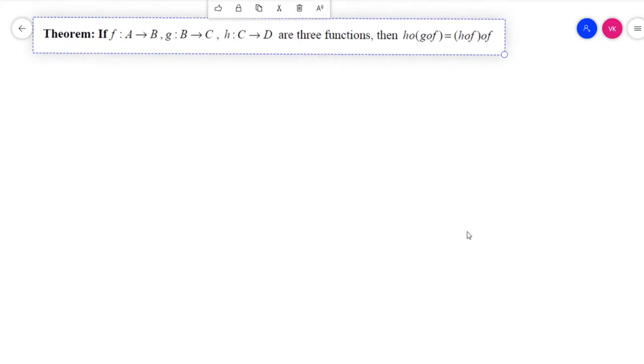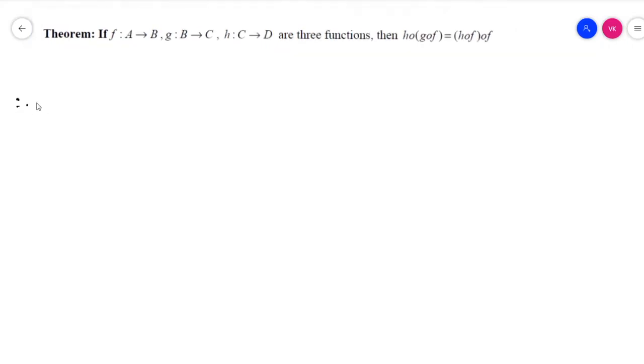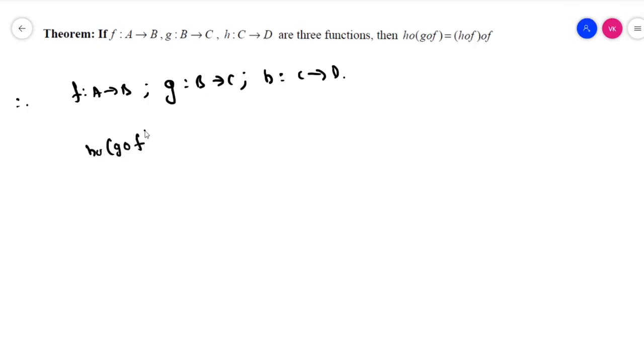This is the last theorem. Here write that f maps A to B, g maps B to C and h maps C to D. Now we have to write, first of all, h circle g circle f.